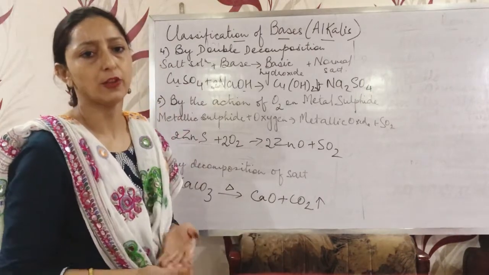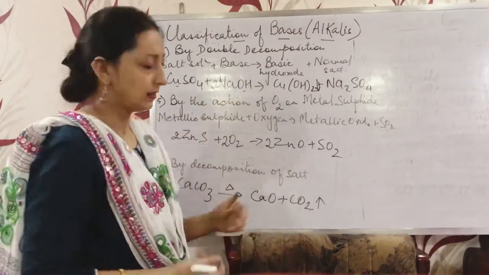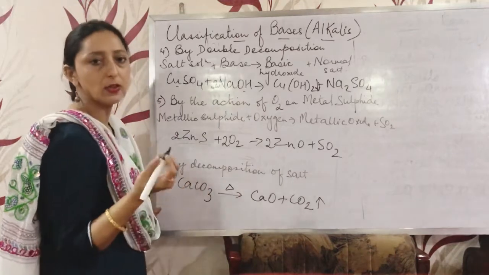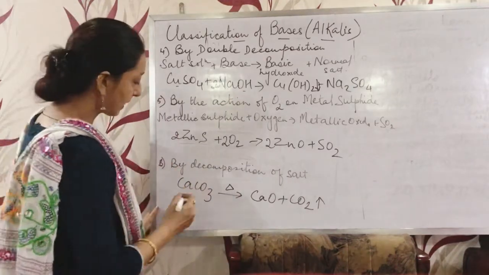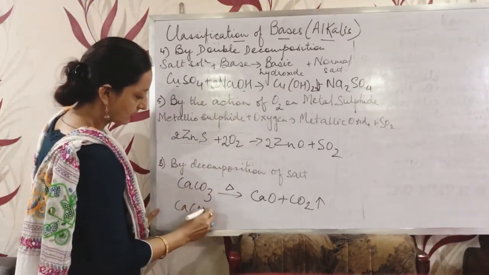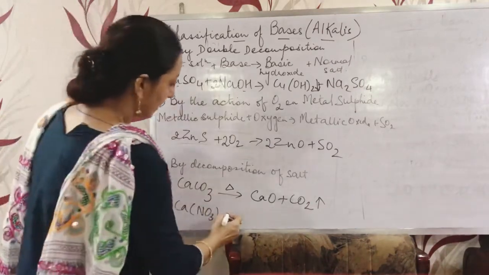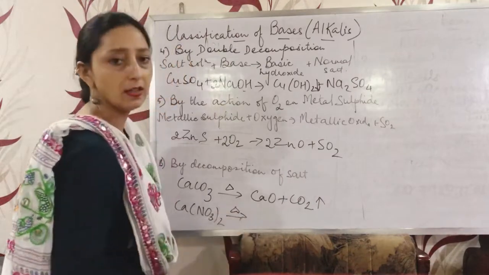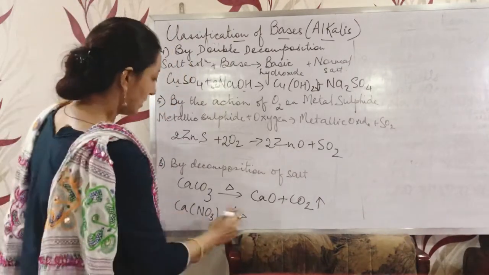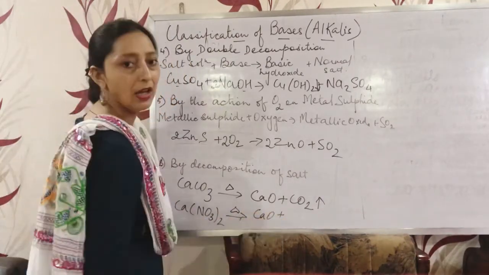Another we can take is metal nitrate. Here we can take any of the metallic nitrates, for example calcium nitrate, CaNO3. Okay. Again, when it is heated, it will form a basic oxide, CaO.